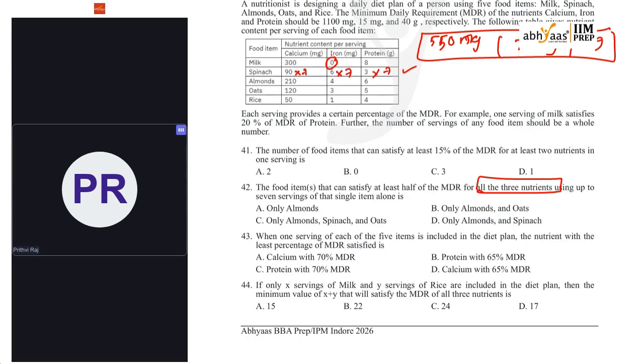Yes, spinach is meeting. And what about almonds? Yes, this can be met. 7 4 20. This can be met, and this can also be met. So almonds is also doing that. Oats, yeah, we can cover this, we can cover this, and we can cover this. Yes, 3 are done. And what about this 350? It is missed. So all the three nutrients has to be met in only 3 items, that is spinach, almonds, and oats.